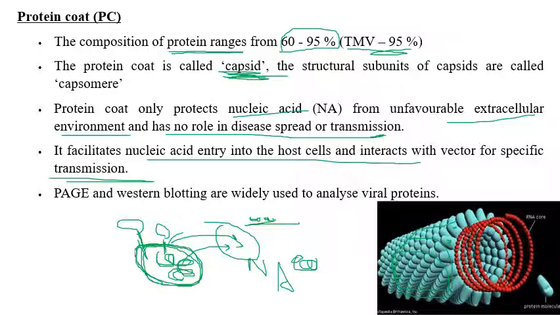So the protein coat only protects the nucleic acid from unfavorable conditions, but the nucleic acid is the main infectious material of plant virus. Different techniques or methods are used for the isolation of this protein coat. That is the PAGE technique, polyacrylamide gel electrophoresis. This is the technique used for isolation of protein coat, and Western blotting is widely used for the analysis of viral proteins.